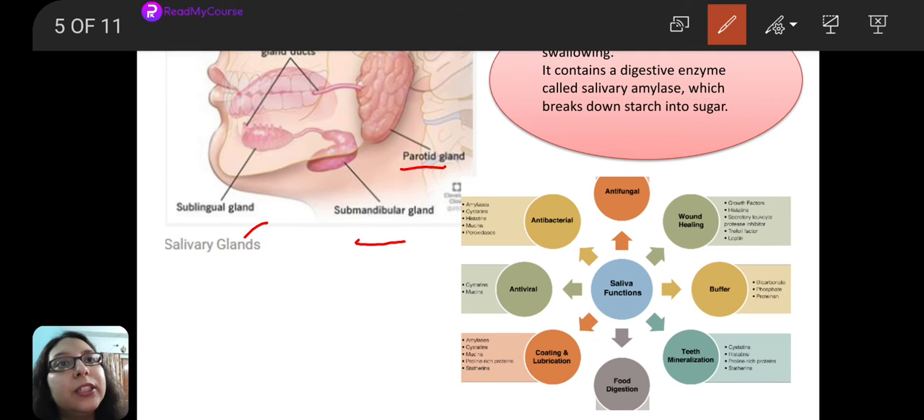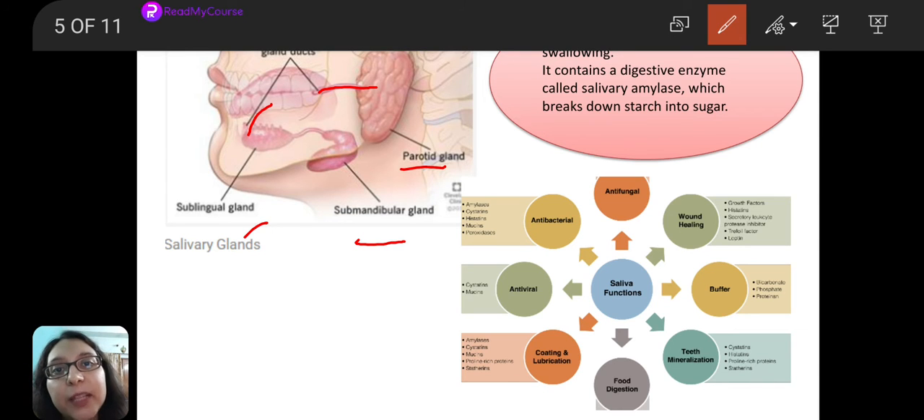Another important thing you should know over there is that we have salivary ducts. See, these are the salivary ducts. The saliva is produced in the glands. After being produced in the glands, it travels through these ducts and finally opens up into the oral cavity. That is how the saliva is arriving in the oral cavity. It is being produced in the glands, and via the ducts it is opening into the oral cavity.